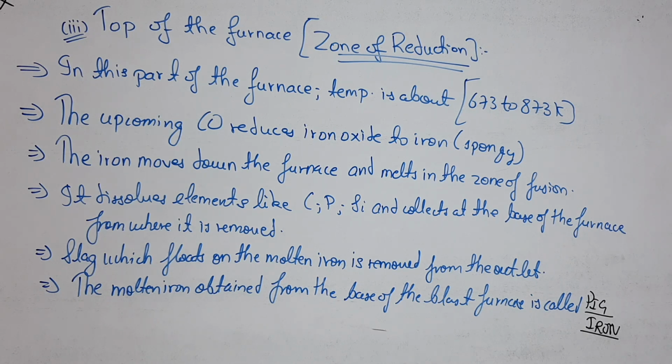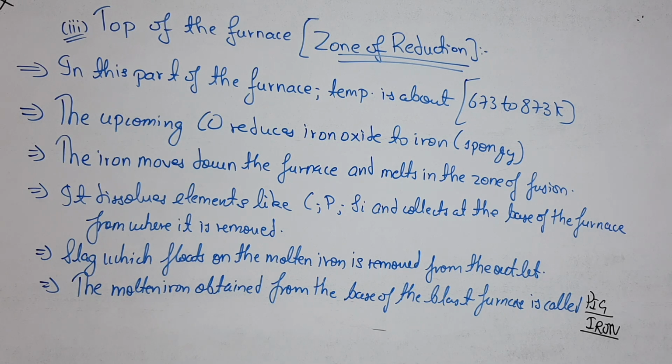If you remember, we started with the bottom of the furnace where the temperature was all around 2200 Kelvin. Then it reduced in the middle of the furnace to around 1100 Kelvin. Now as soon as we reach the top of the furnace, which is also known as the zone of reduction, the temperature is near about 673 to 873 Kelvin.